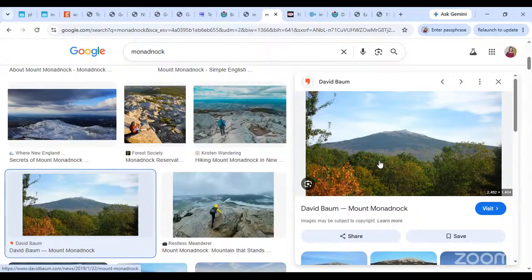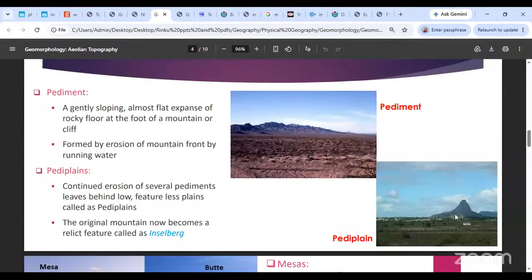Mount Monadnock is a small hill, but you can clearly see because of the presence of trees that this is a temperate humid kind of place. So if this happens in a temperate humid region, then such a residual mountain gets called a monadnock. But if this happens in a dry place, in a semi-arid or arid region, then that mountain gets called an inselberg. Okay, fine.